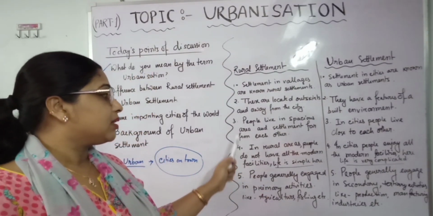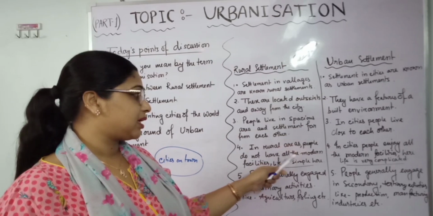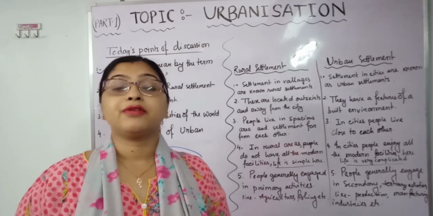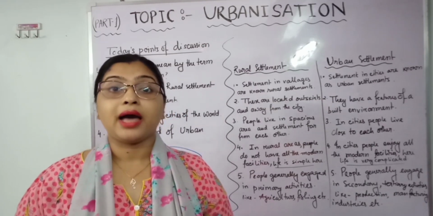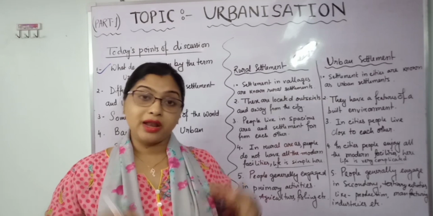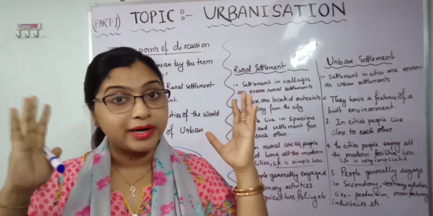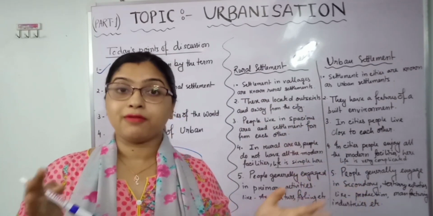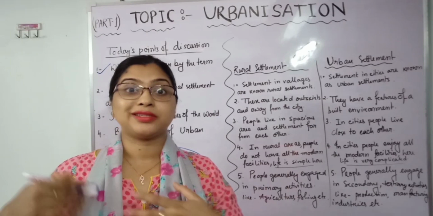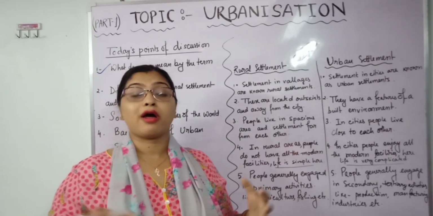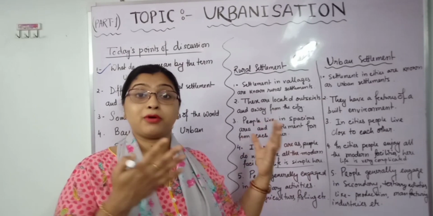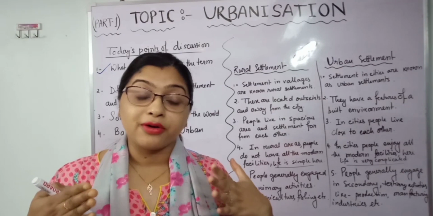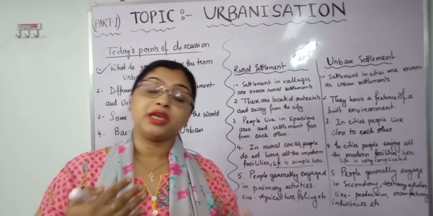And number 5, in the rural area, people basically do not have all the modern facilities. Obviously they do not have all the facilities, as I have given the example, and their life is more simple. They do not have that much burden. They are not suffering due to that many depressions. Wherever we hear about that kind of problem, it is in the city areas, the urban areas, where people have a number of problems. They are facing a number of challenges, obviously because they are in that race also. They are competing with each other.